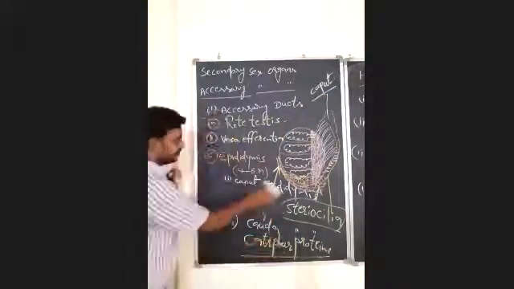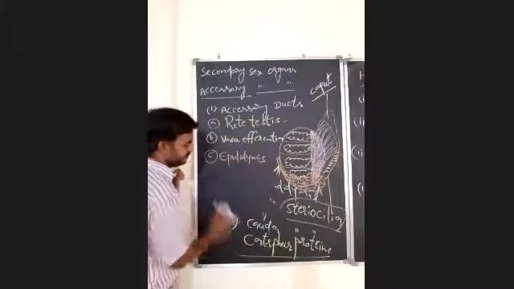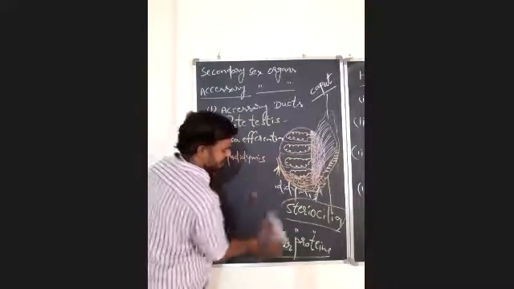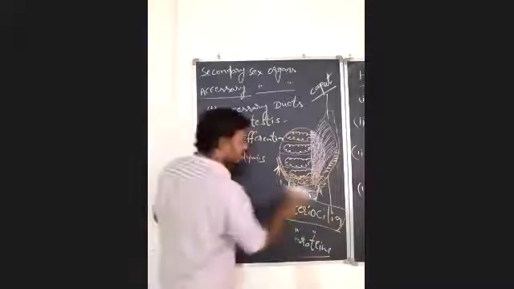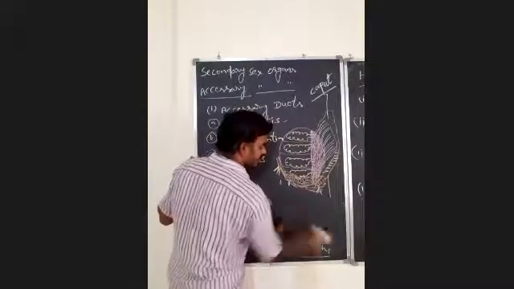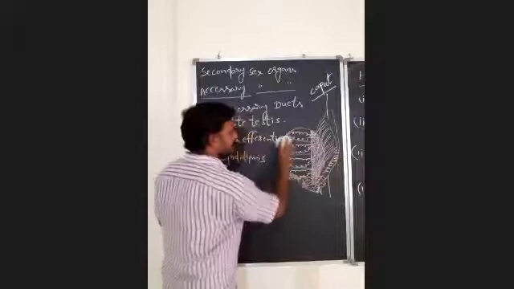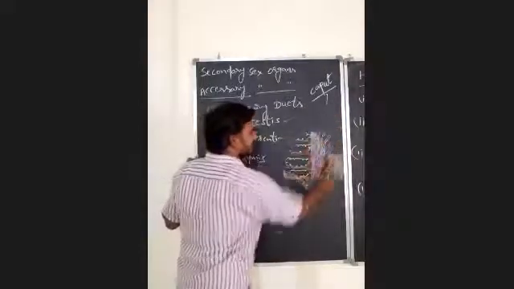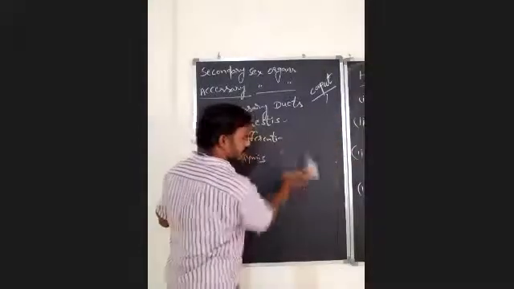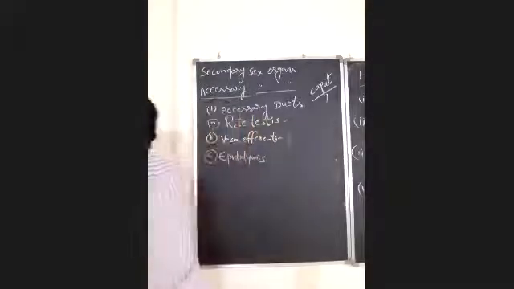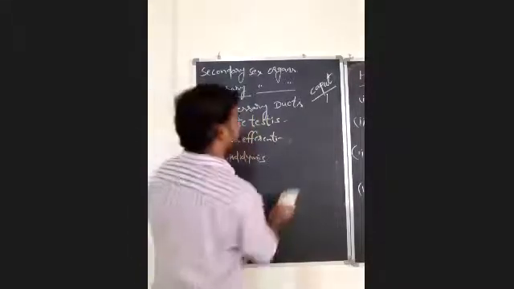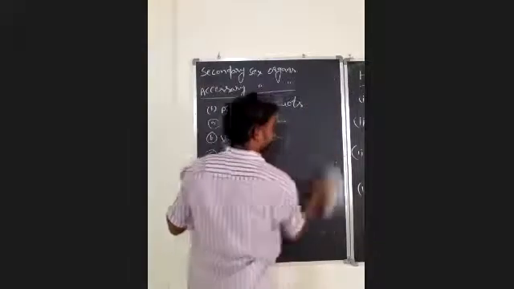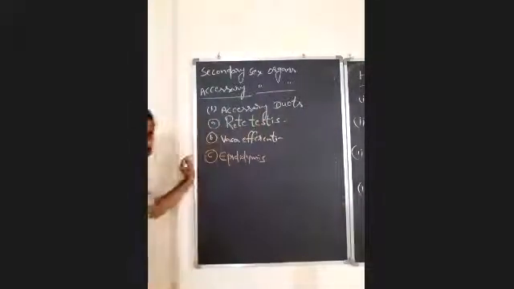Right? That's clear. Which is the longest accessory duct in the male reproductive system? That is the epididymis. It is about 4 to 6 meters in length. That's clear. Epididymis is completed.